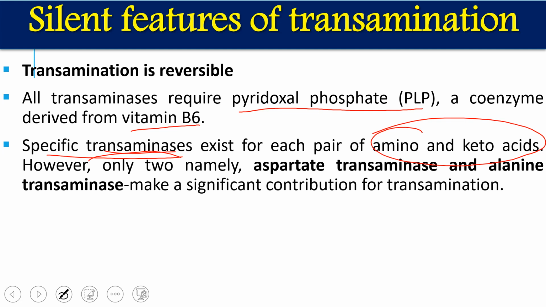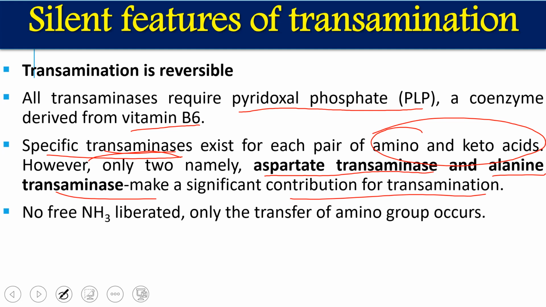The two most important transaminase enzymes have multiple uses, not only in evaluations but also for diagnostic purposes. Those are aspartate transaminase and alanine transaminase, which make a significant contribution in the transamination reaction. They also have some diagnostic uses.